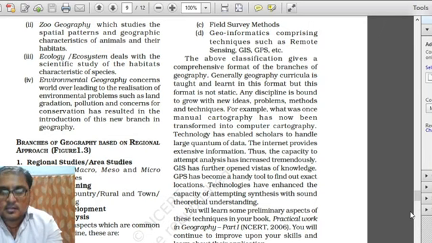Then another important sub-branch of methods and techniques for regional analysis is GIS and GPS. As you all know, GPS is the global positioning system by satellite, and by using this GPS technique nowadays we can map a particular location of a particular place. Even the exact point-to-point location is mapped through this GPS technique.